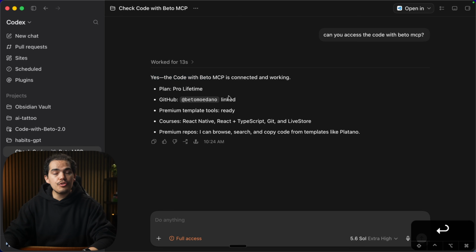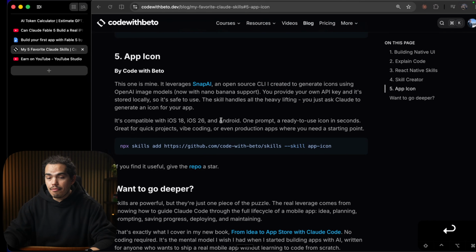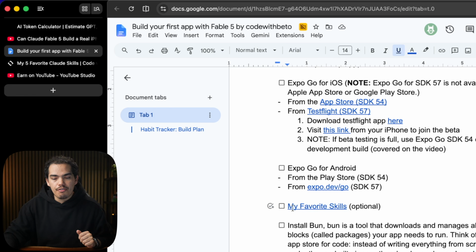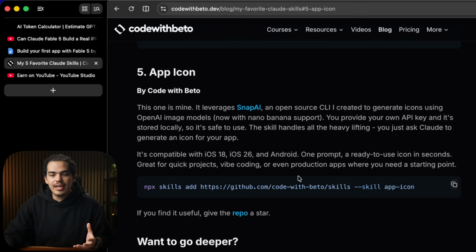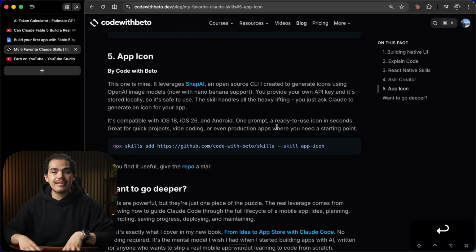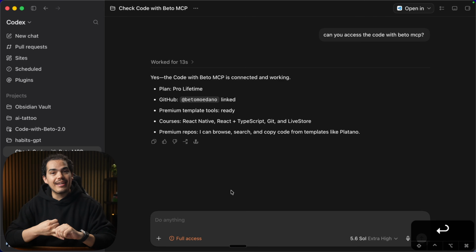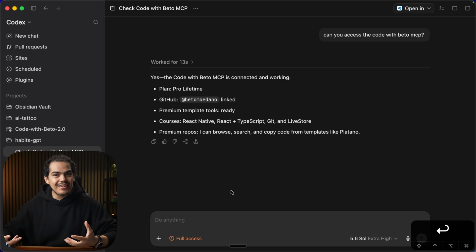Now, another thing that I used in my previous build with Fable 5 was the app icon skill. So in the document that I mentioned, you can find a link to my favorite skills. And it's actually titled my favorite Claude skills, but these skills work with any agent. So you can just copy the app icon. Now, the reason for that is because the plan that I'm pasting in a moment is going to ask GPT Soul to actually build the entire application from scratch. That includes giving it a name, and that includes also creating an app icon and giving it a personality, right?